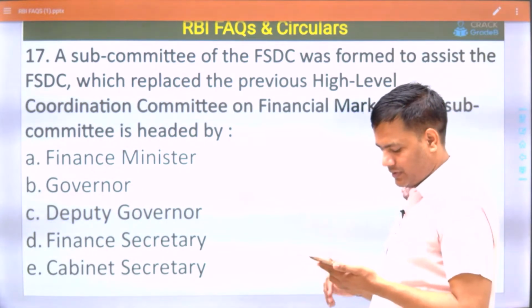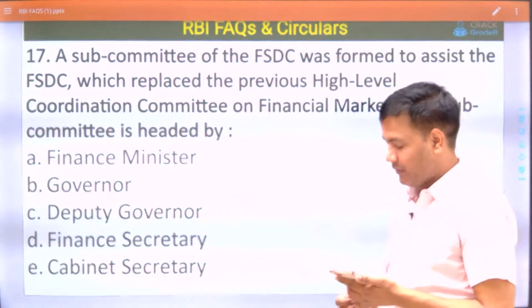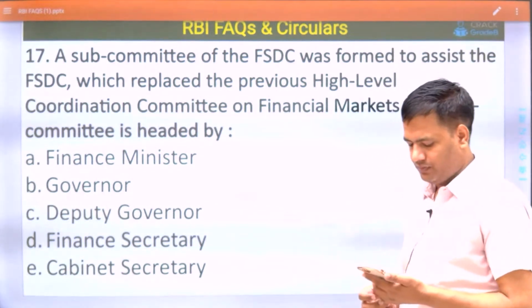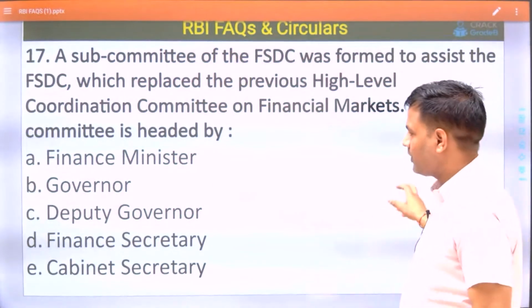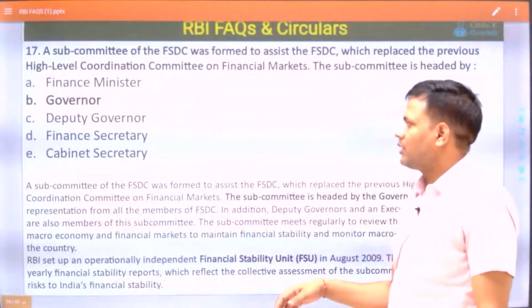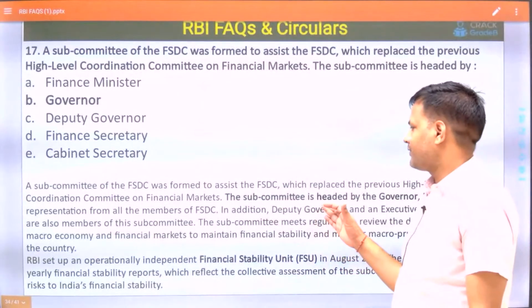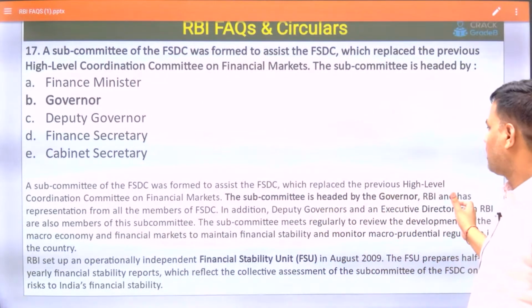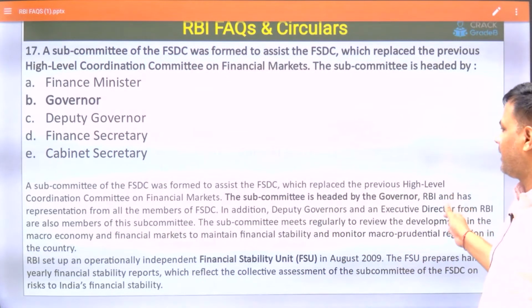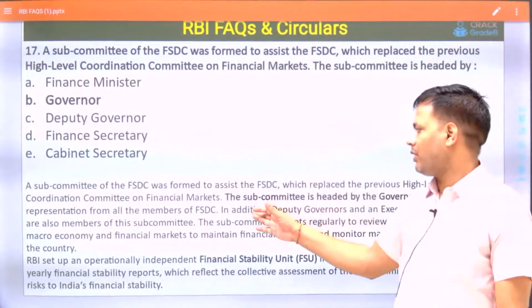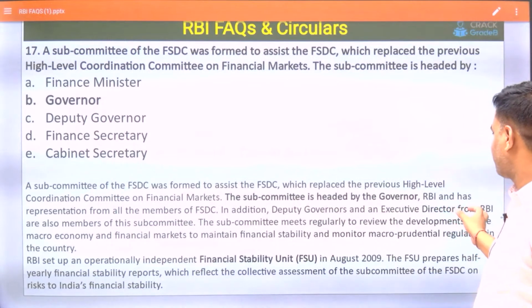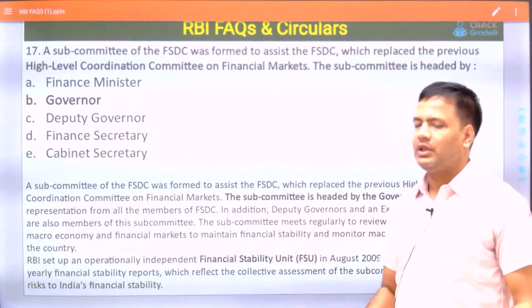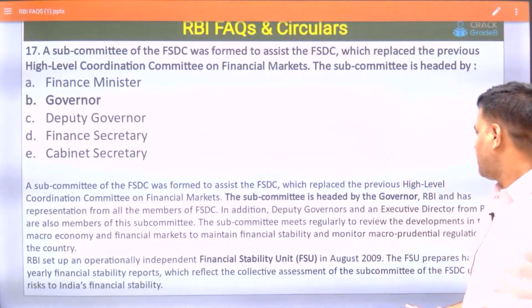So let's see: governor, deputy governor, governor. Yes, let's see the answer. Governor is the right answer. The subcommittee is headed by the Governor, RBI, and has representation from the members of FSDC. In addition, the Deputy Governor and Executive Director from RBI are also members of this committee.